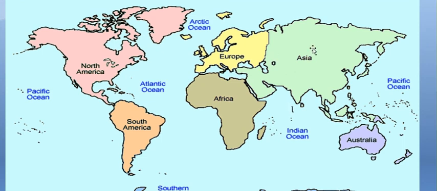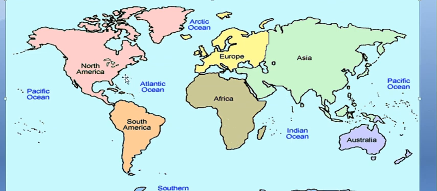The largest continent is Asia. India is a part of Asia, and Europe, which is to the west of Asia, is also a major continent, and we have Africa. In terms of geographical area, the largest is Asia. The second comes Africa.